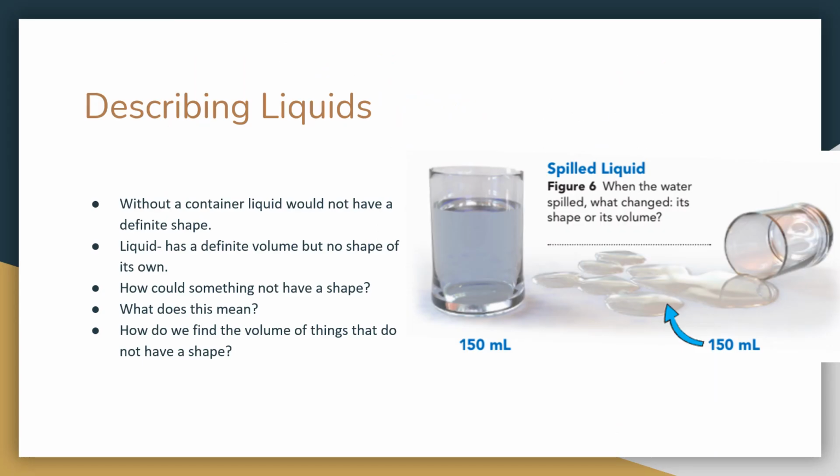All right, moving on to liquids. So describing liquids. Without a container, liquid would not have a definite shape. Liquid does have a definite volume, but no shape of its own. How could something not have a shape? What does this mean? And how do we find the volume of things that do not have a shape?